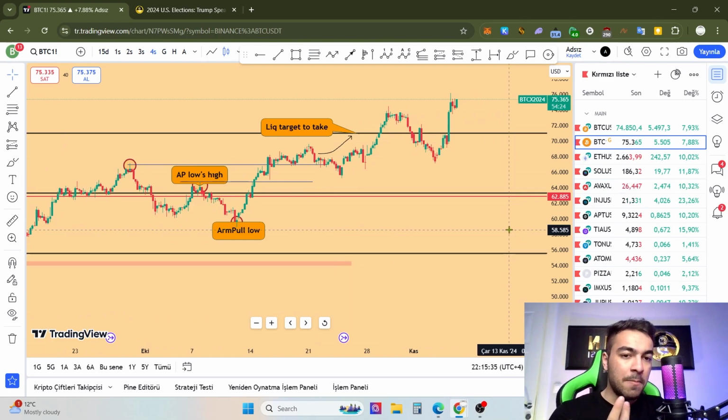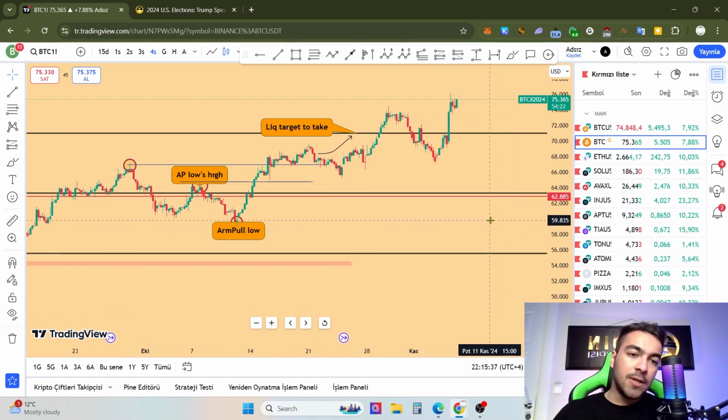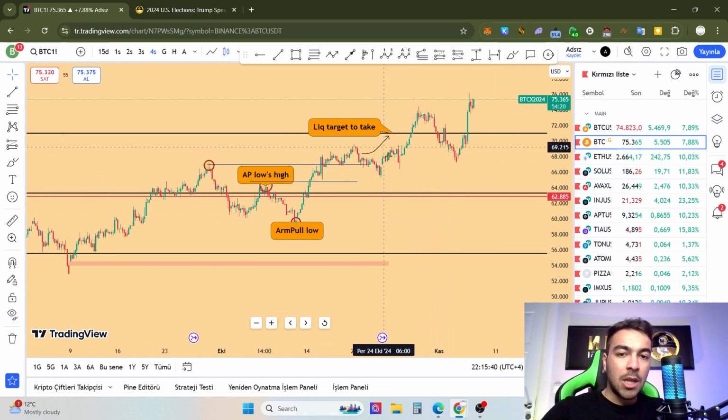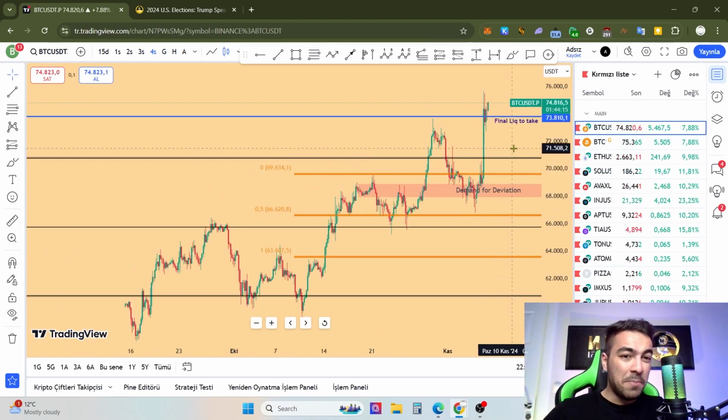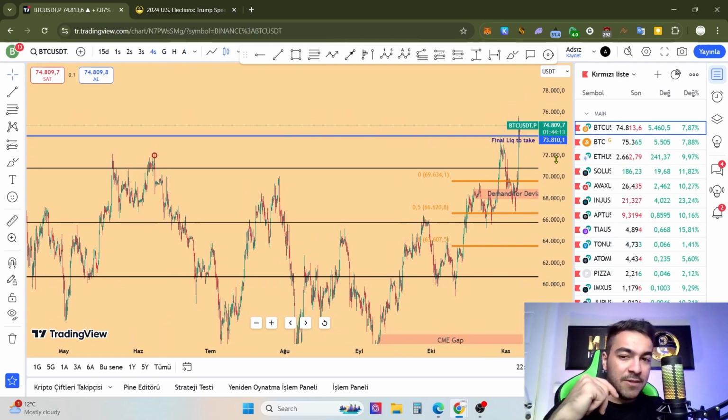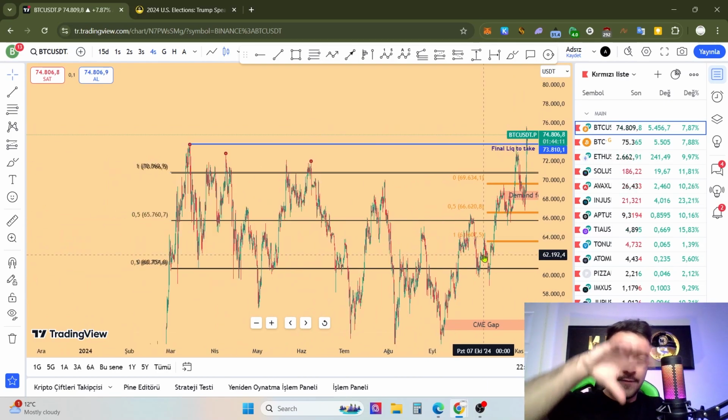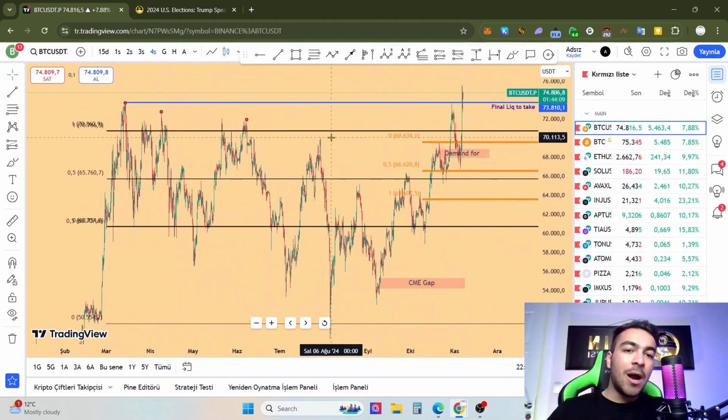So good conditions can come into the market, and that's why right now, as you can see, let me first check the Bitcoin USDT pair, because mostly we need to take a look at it. In general, if you want to see the big picture, we are in a range.